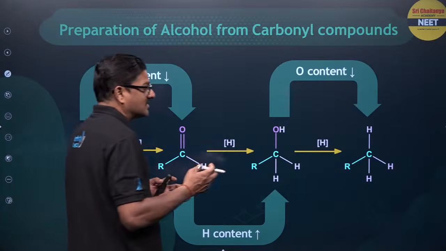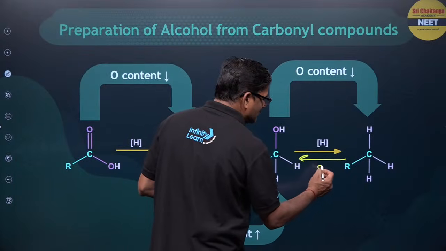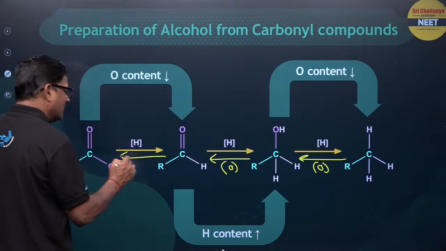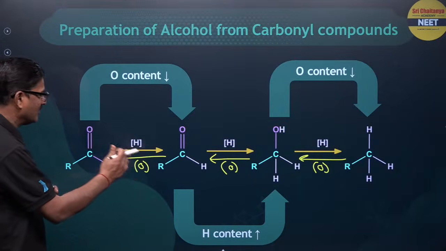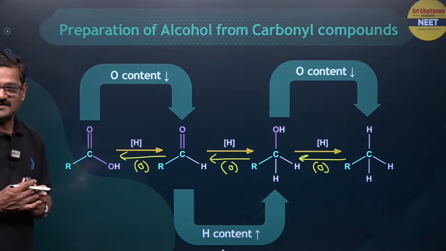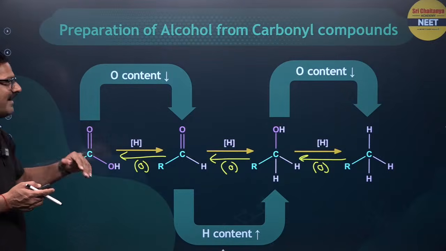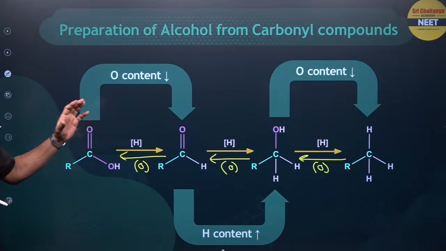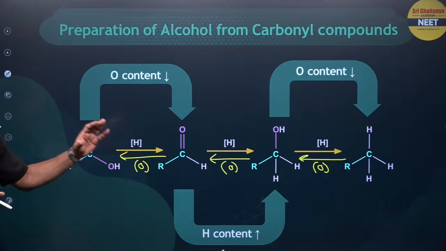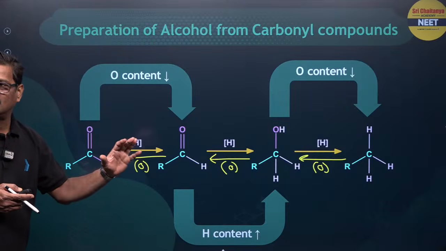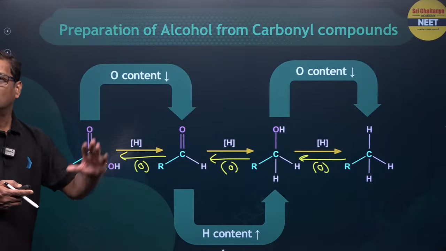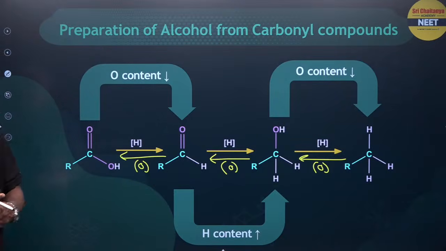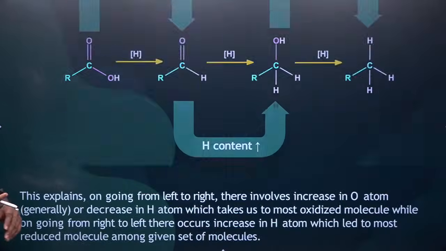If you oxidize alkane, you are going to get alcohol. If you oxidize alcohol, you are going to get an aldehyde. If you oxidize aldehyde, you are going to get a carboxylic acid. So this is the phenomenon. When oxygen content is decreased, it is called reduction. When oxygen content is increased, it is called oxidation. The same phenomenon you can see here.